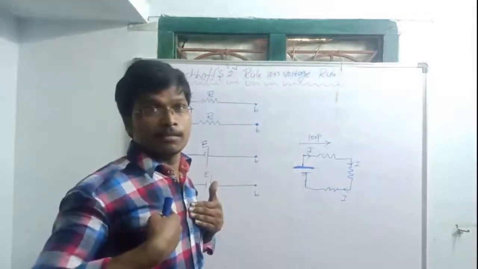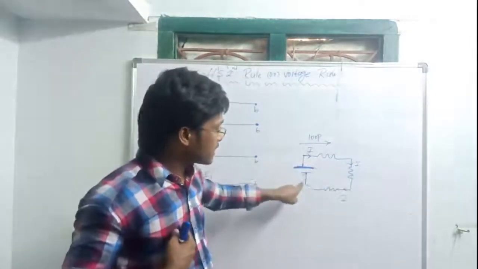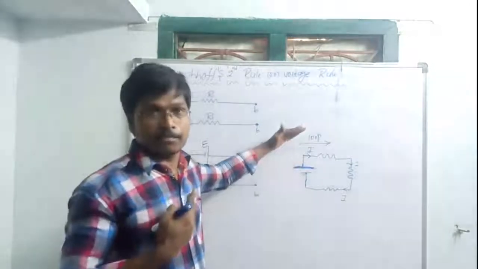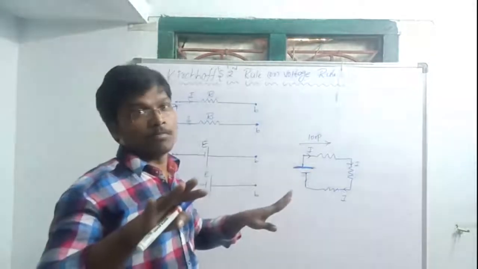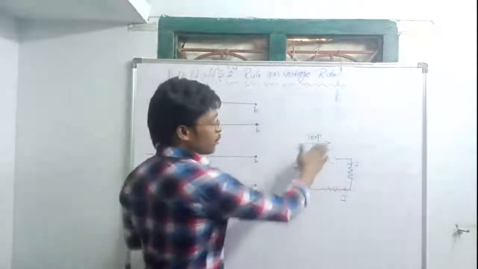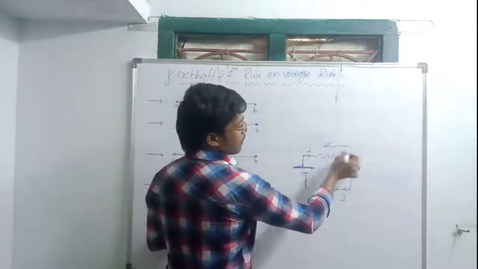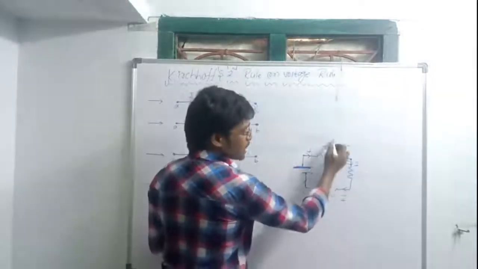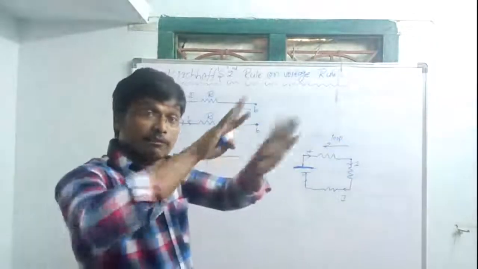Suppose I start at this point, move like this, and come back here. What is my direction? This one. My direction means the loop direction. Loop direction is our consideration, whatever we take, no problem. Or suppose I start here and move in this direction, coming to this side. This is the loop direction. The current direction is different, the loop direction is different.